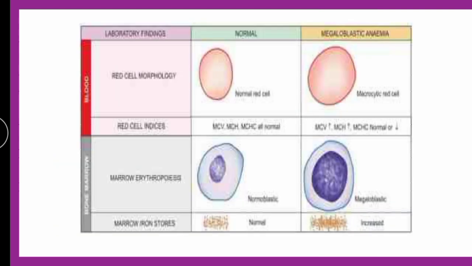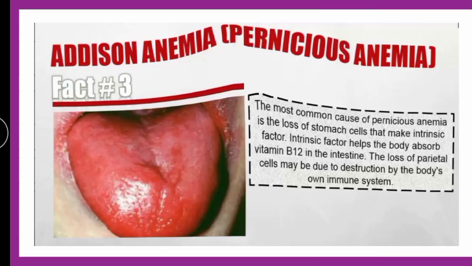The explanation is, if you will see, megaloblastic anemia, it is nothing but megalo. It is larger size of RBCs compared to the normal size. Now, pernicious anemia, if you will see, this is Addison's anemia. The most common cause of pernicious anemia is lack of intrinsic factor. Now, intrinsic factor is nothing but it absorbs vitamin B12 from the intestine. Now, the intrinsic factor for the absorption of vitamin B12 is lacking.